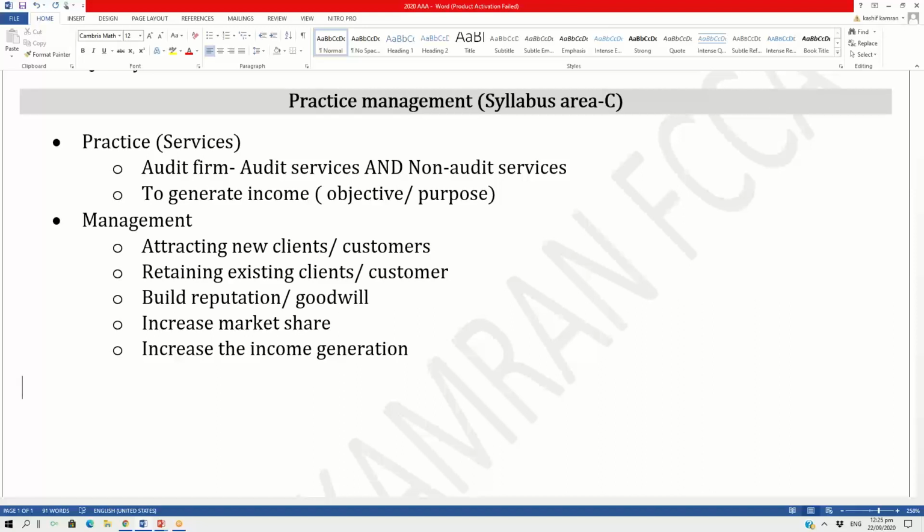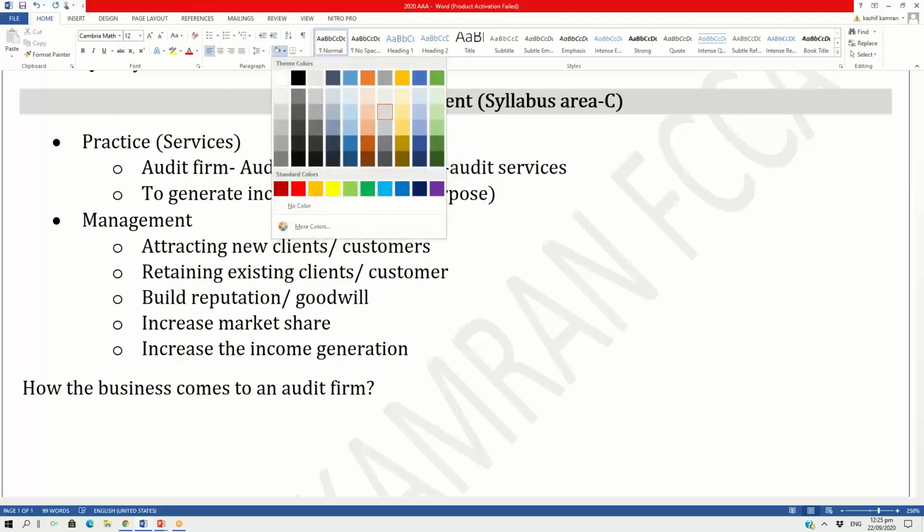Now when you look at the practice management and you start to look at the audit firm, for every audit firm, some of the most important things is how the business comes to an audit firm. And I hope you all agree that this is something very, very important.